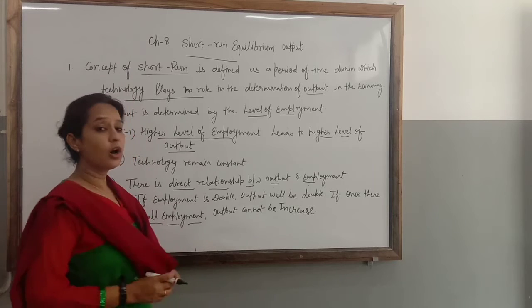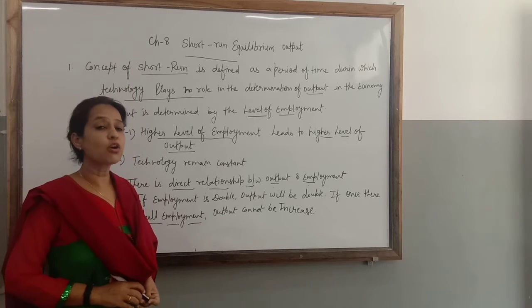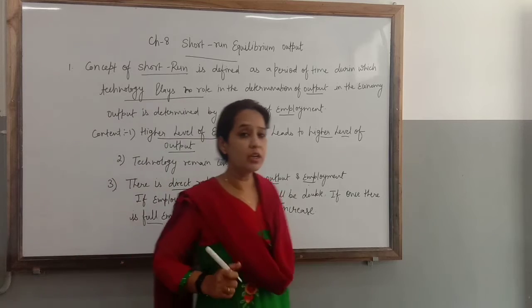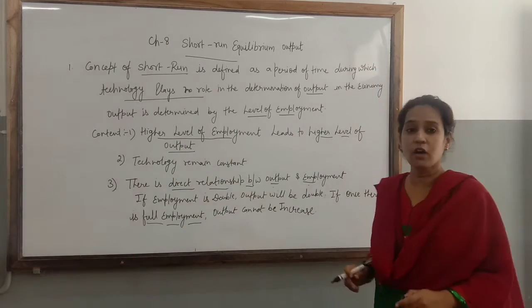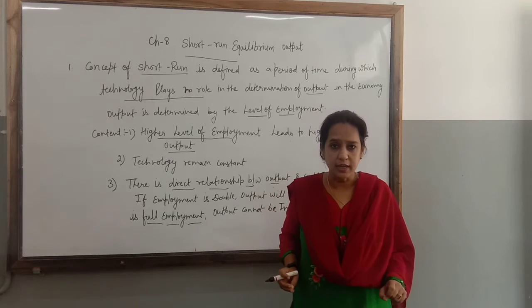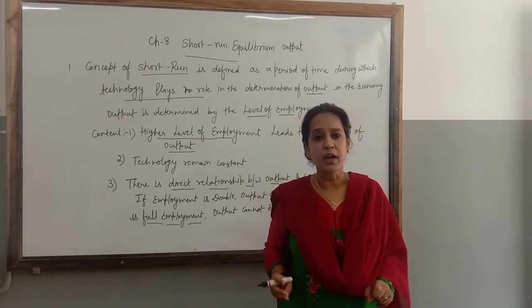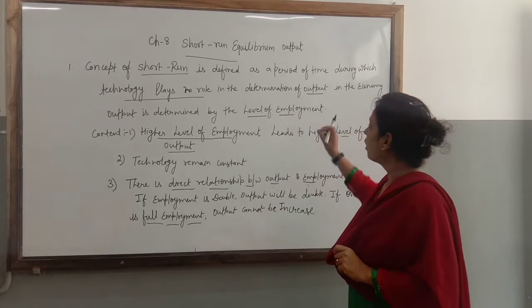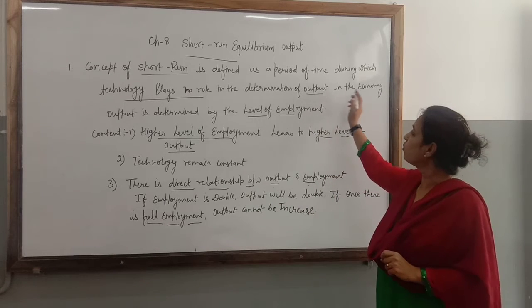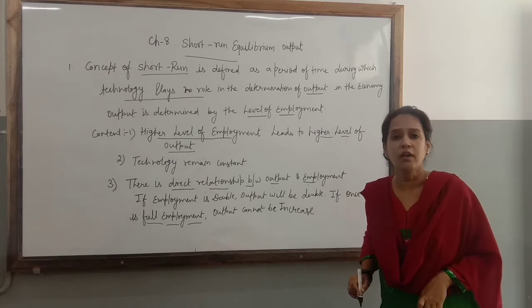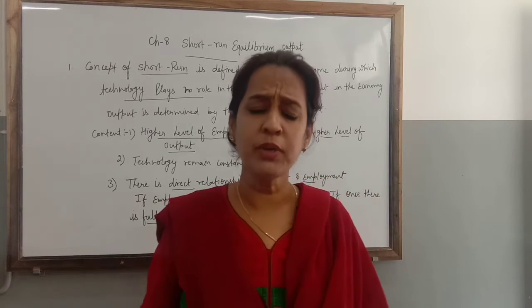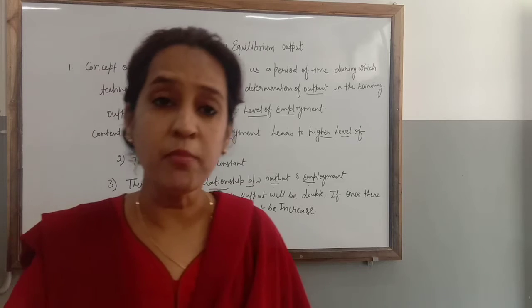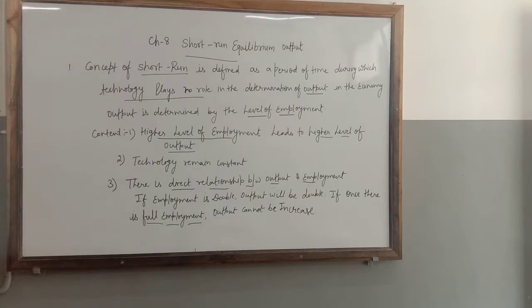You can see what is the meaning of short run period. The short run period can be defined as a period of time during which technology remains constant and output is determined by the level of employment. The level of output is determined by the level of employment. Clear? Now, the next topic, that is the concept of equilibrium output.